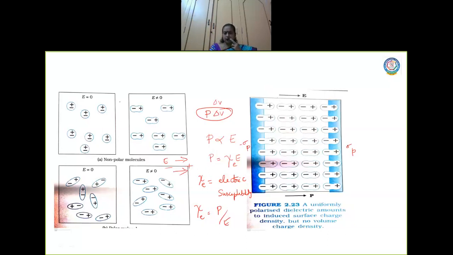Now this small volume element has dipoles. You have so many dipoles here. Even if we take a small volume, you have many dipoles in it, right? Now what is happening here? The dipoles are aligned in the direction of electric field. Now when you take this part, I'll just draw some dotted lines here, children. See here.